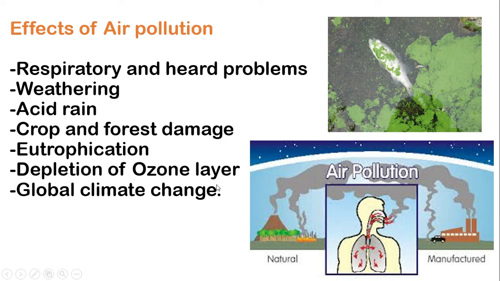Depletion of the ozone layer: yes, because of carbon dioxide, etc., it can be released into the air and then affect the ozone layer. Then the last one is global climate change. Yes, it may cause the climate to be unusual, not like before.